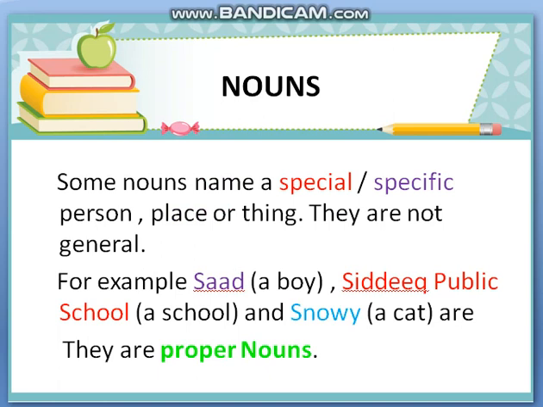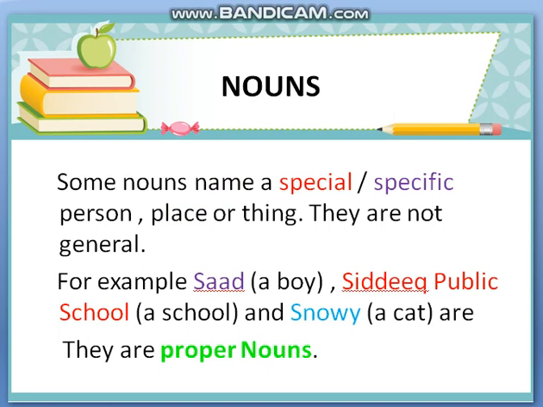Now, some nouns name a special or specific person, place or thing. They are not for general use. For example, now boy is a common noun. Every school going boy in the boys wing is a boy. But if I talk about some particular boy, for example Saad, now Saad is a proper noun. It's a specific noun. Saad is one and only and it's his name. So particular names are called proper nouns. In schools we have so many different schools. Siddiq Public School is one of them.